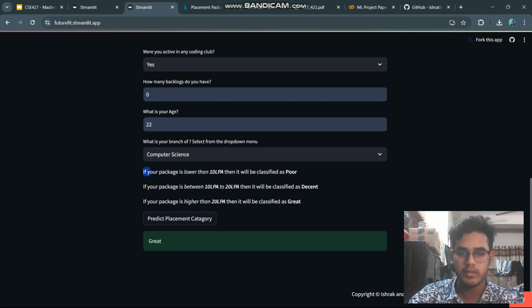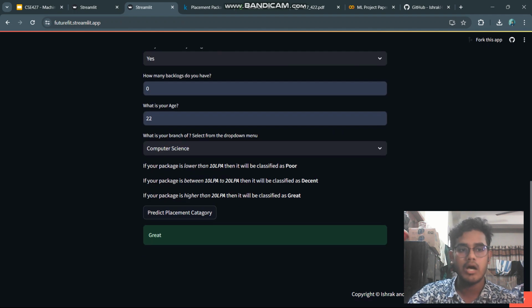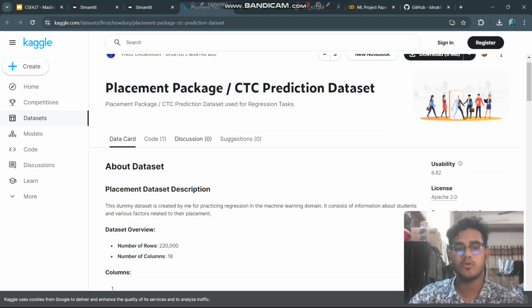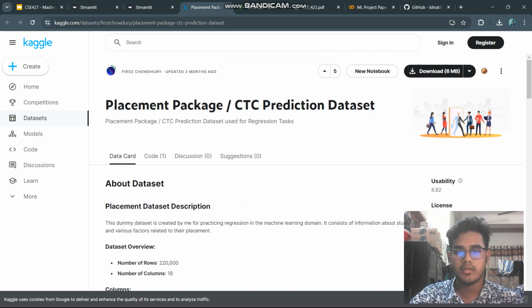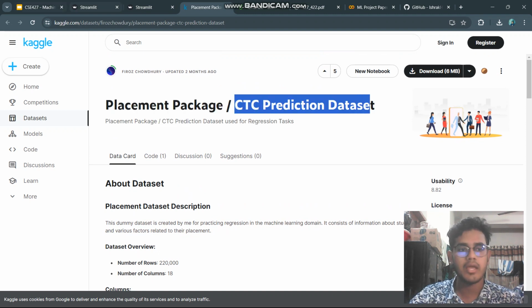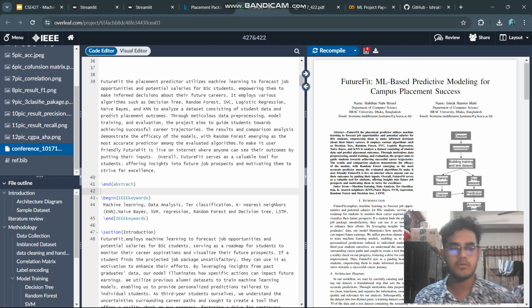Because if your package is higher than 20 LPA, then it will be classified as great. So you can see that there are conditions like this, and if users put in their data, the model can accurately predict their possible placement package. If we go through the dataset, this is the dataset we have taken from Kaggle. And after that, if we go to the Overleaf part, this is the LaTeX file. So passing the floor to Himel.